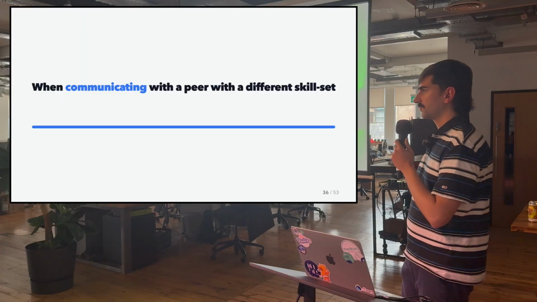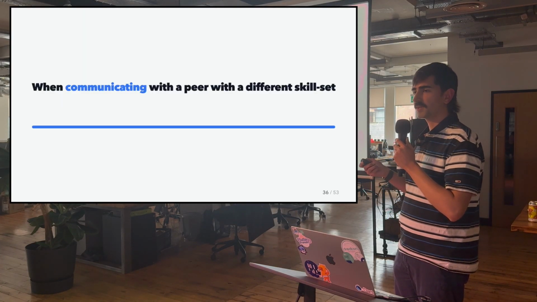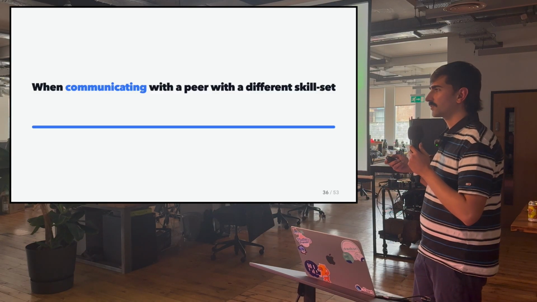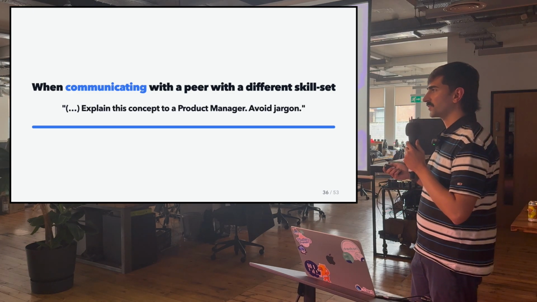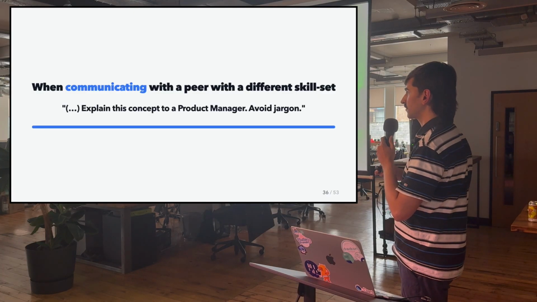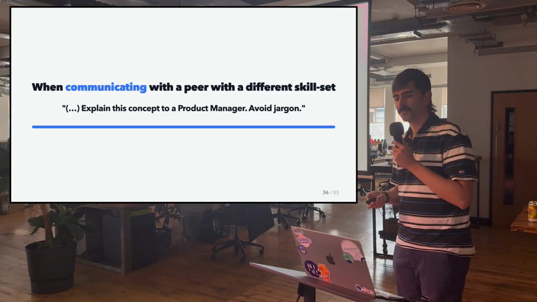And there's another common use case for using AI in a way that's not writing code, which is when you try to communicate with someone with a different skill set. For example, a product manager. Large language models are great at language, and they are great at communicating to people with a different skill set because they're trained on those types of skill sets as well.